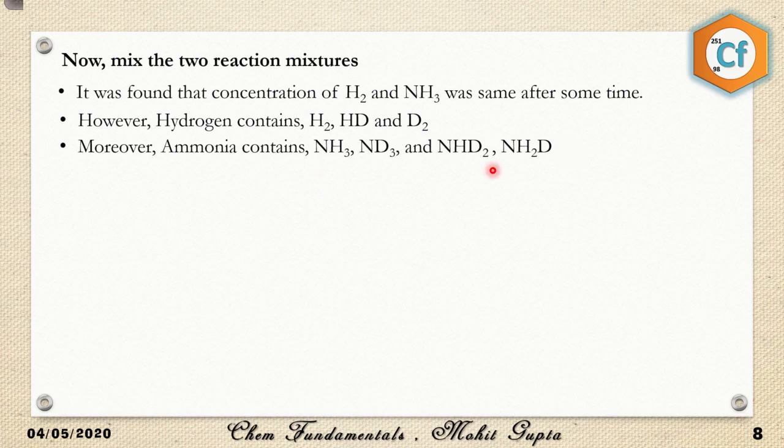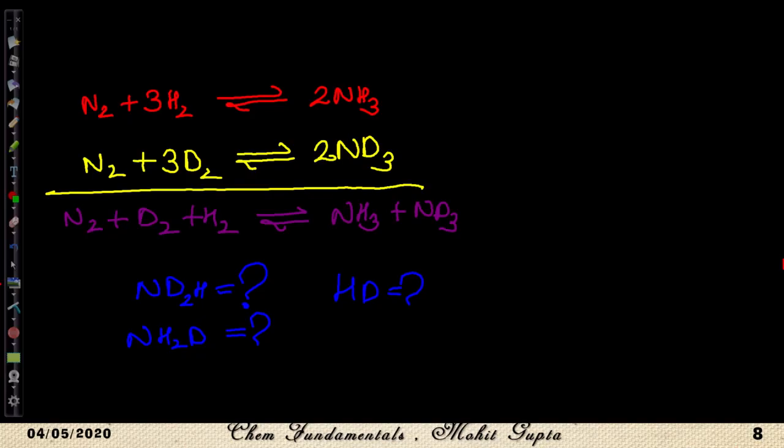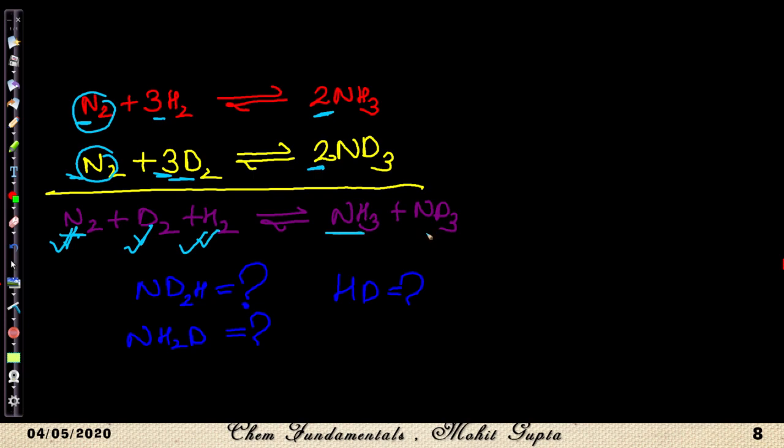Let's take an example. We have two reactions. I have written N2 reacting with 3H2 to give 2NH3. That was case one. And N2 also reacts with 3D2 in the second case, producing 2ND3. Now if I mix the reactions, what kind of species should be present at equilibrium? We must have N2, D2 and H2. On the product side, we have NH3 and ND3. But the problem is we are also getting ND2H, NH2D, and HD.